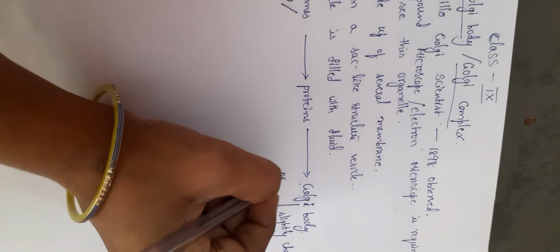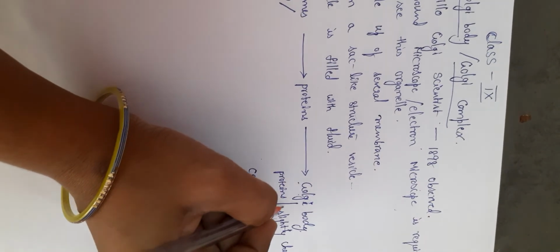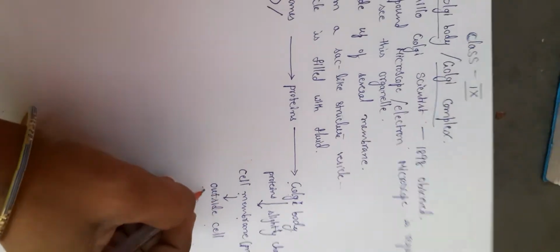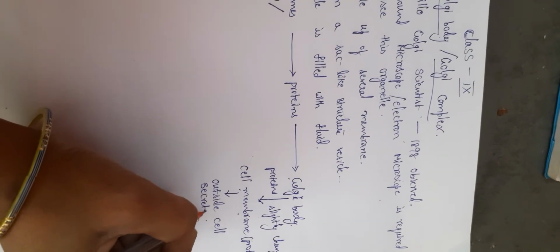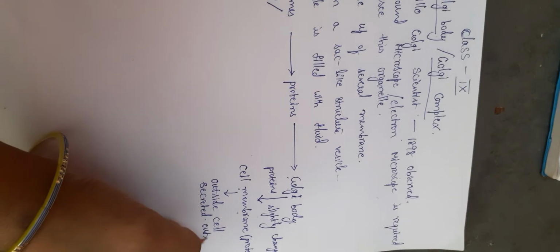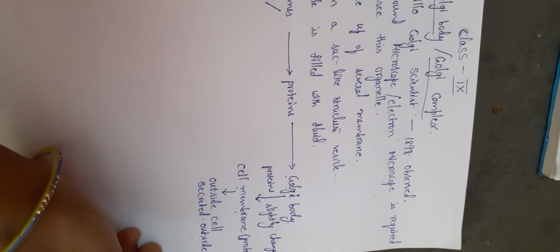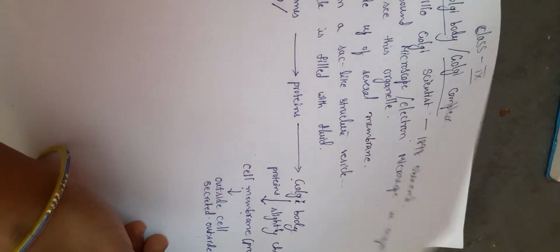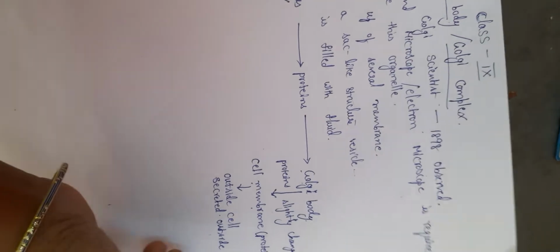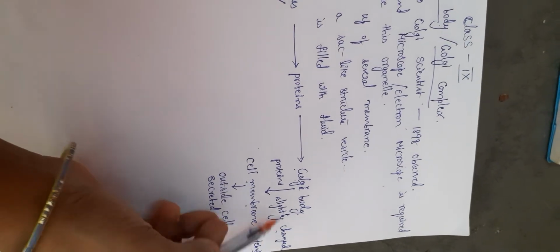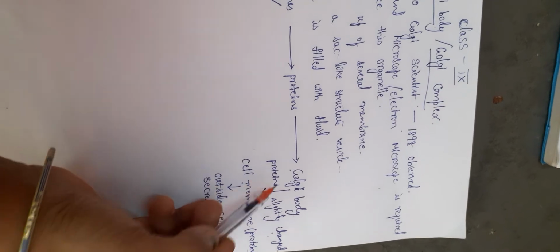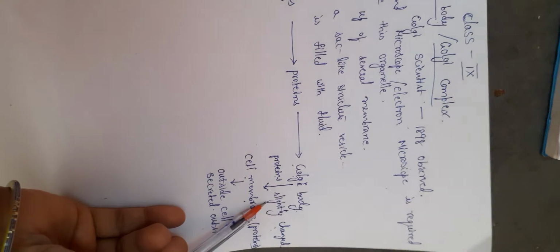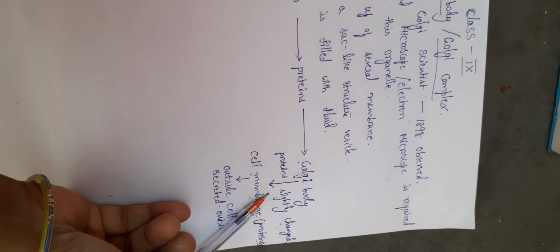These proteins may be present in the cell membrane, or they are secreted outside the cell. It is very important that the Golgi bodies help in the modification of proteins. If any protein is not functioning, they may convert it into a functional protein.